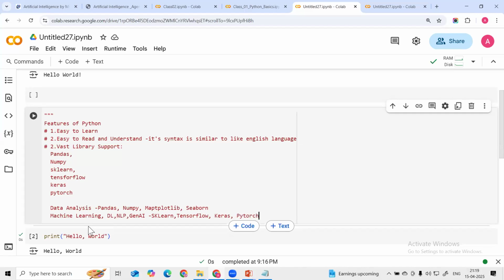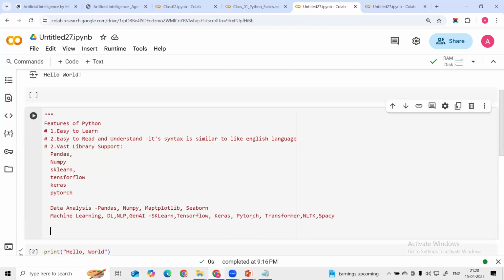We are going to utilize this library. Then we have transformers, which we are going to use for AI applications in generative AI. So these are the different libraries we are going to use. Then we have the NLTK library also, and then spaCy. These are the different libraries we are going to utilize for AI applications, and that is the vast library support for AI applications. That is the reason.